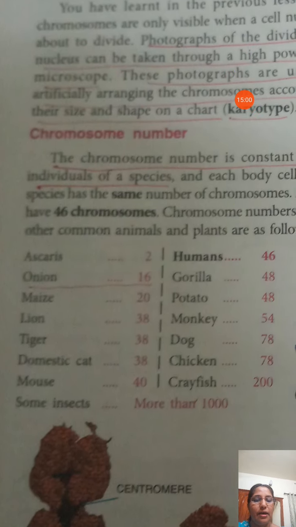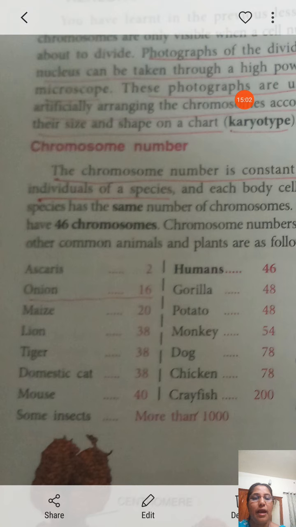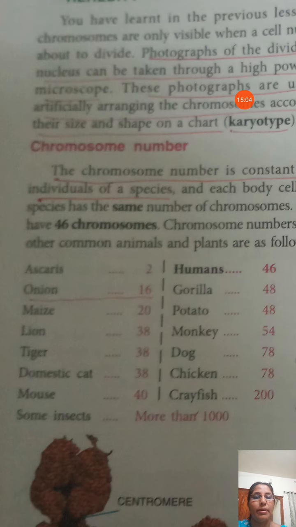We know that every organism has a particular number of chromosomes. Here certain animals and their chromosome numbers are shown. Ascaris 2, onion 16, maize 20, human beings 46. Onion has only 16 chromosomes.